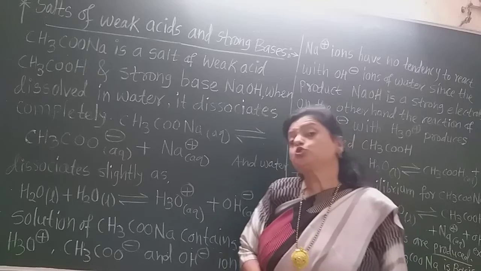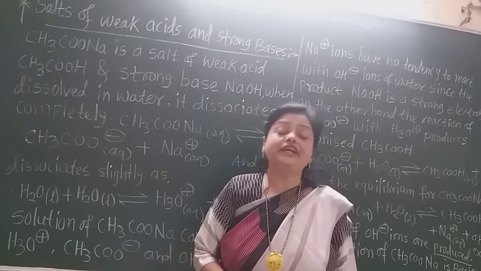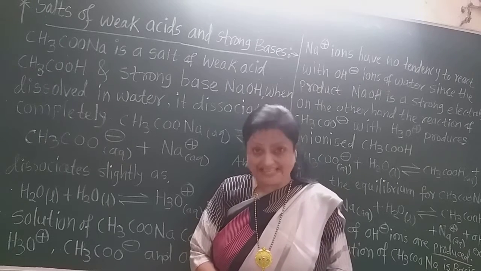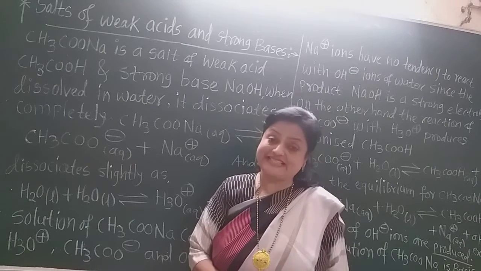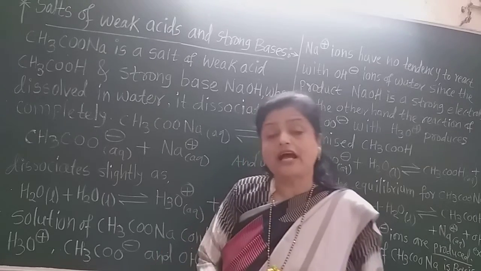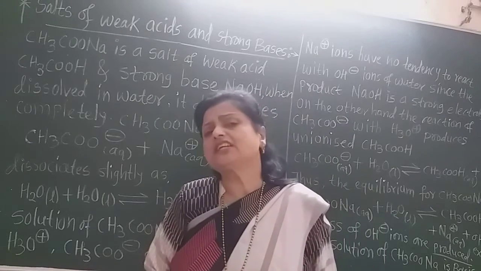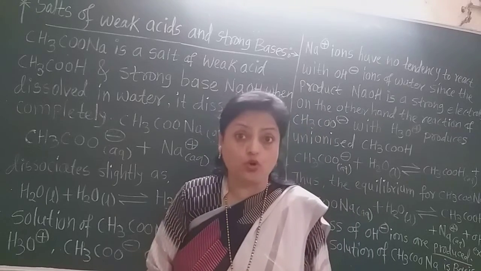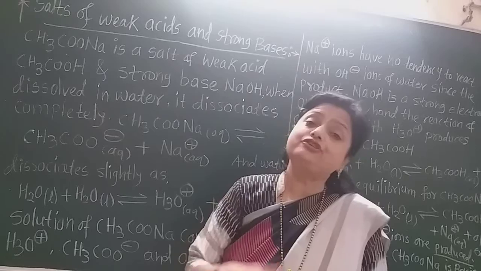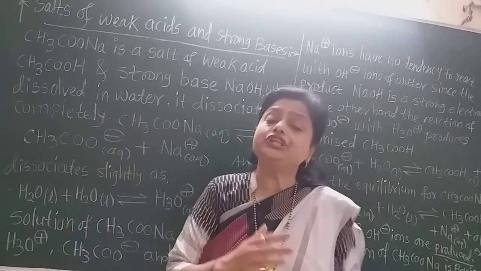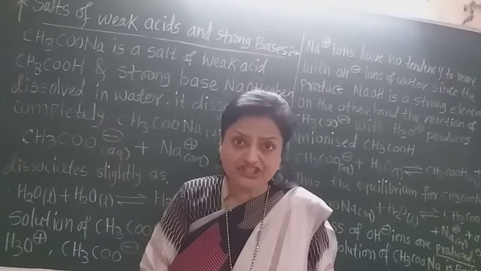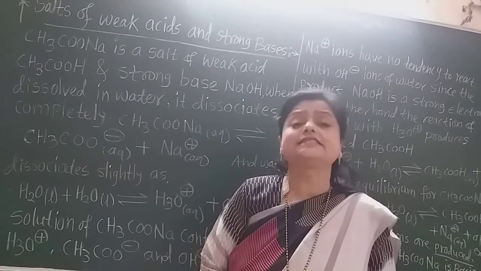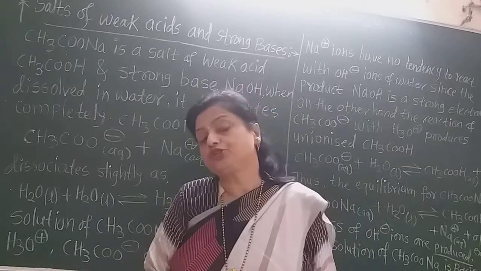There are so many salts which are derived from weak acids, such as the organic acids, acetic acid, formic acid, as well as hydrogen cyanide. These are the weak acids. And the strong bases are such as NaOH, KOH. When a weak acid and a strong base react with each other, there is a neutralization reaction and the salt formed is called the salt of weak acid and strong base.